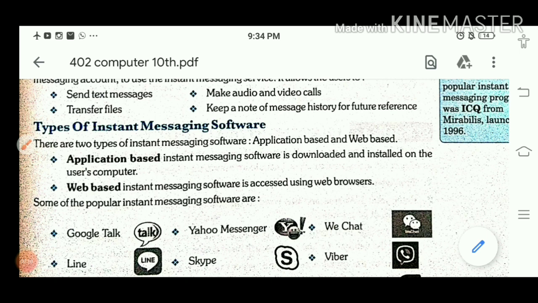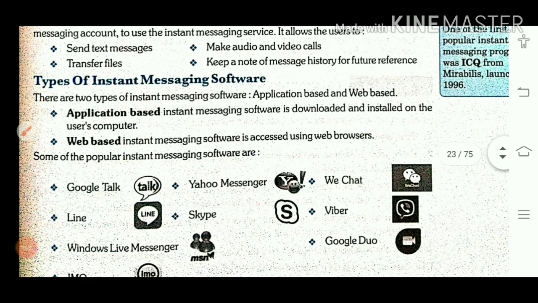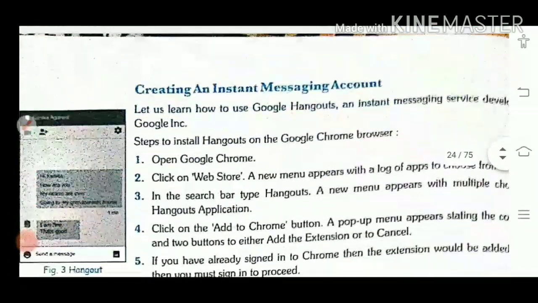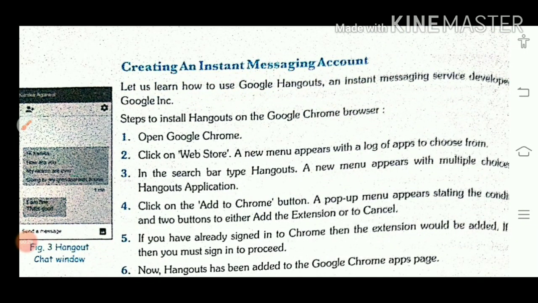Best example is your Google Talk. Or application based examples are your WhatsApp, your Skype, and also Google Meet and Zoom, they all are application based. So children, with this session number 3 is completed, and the next topic is creating an instant messaging account.